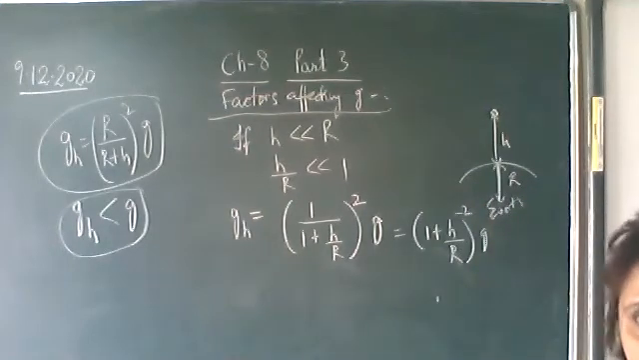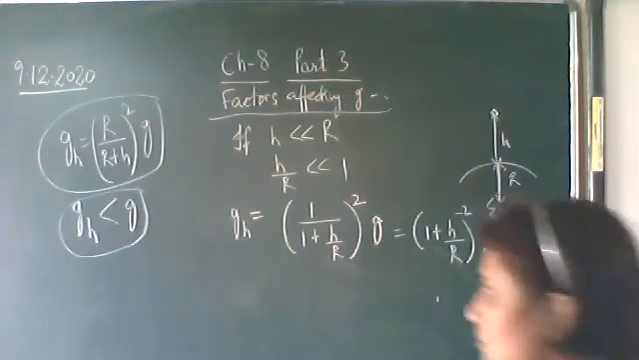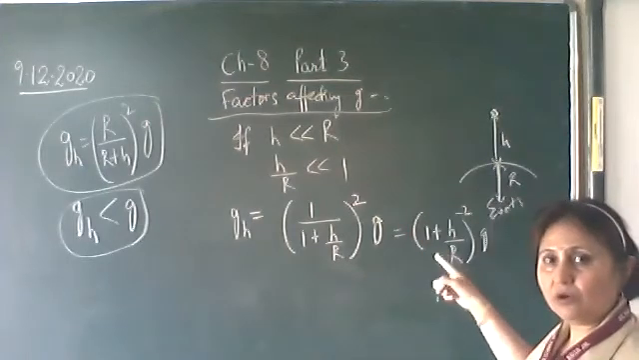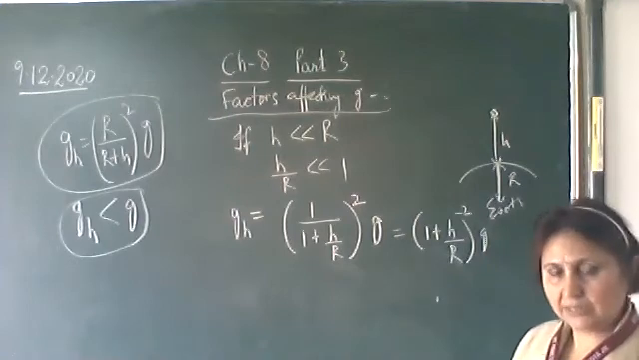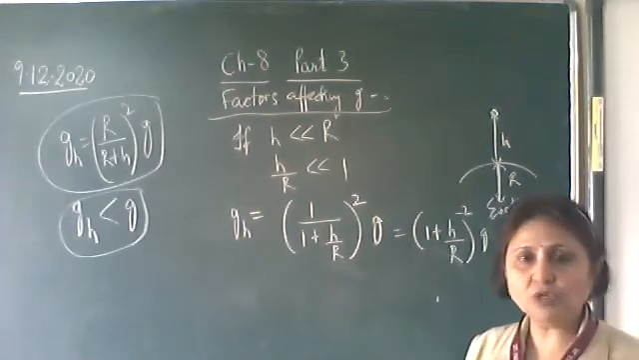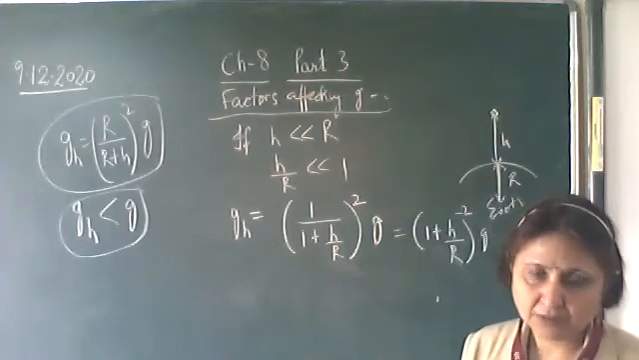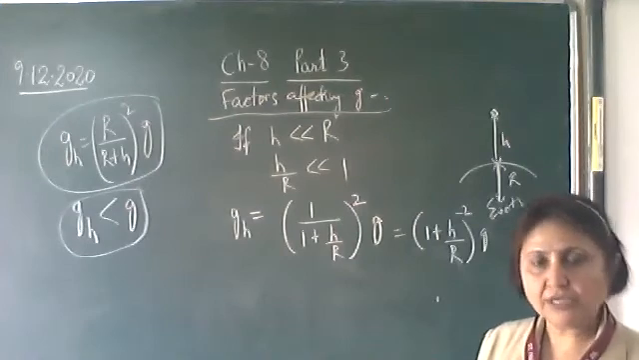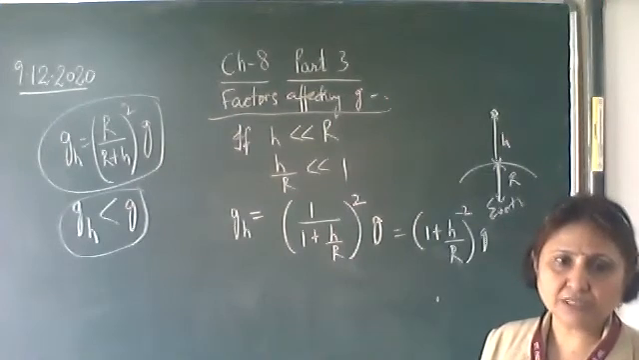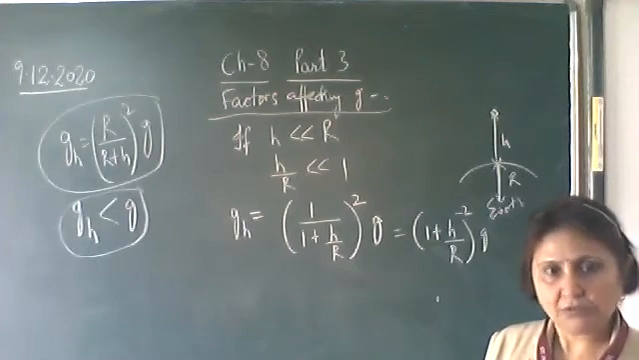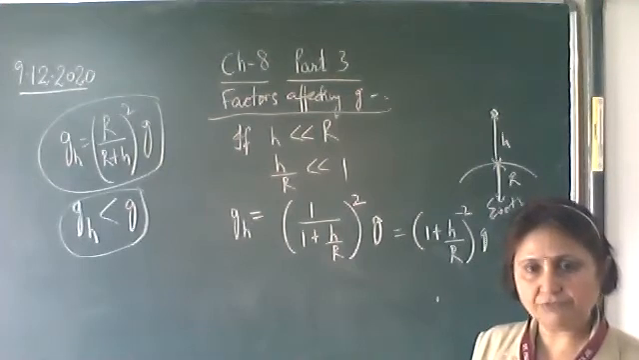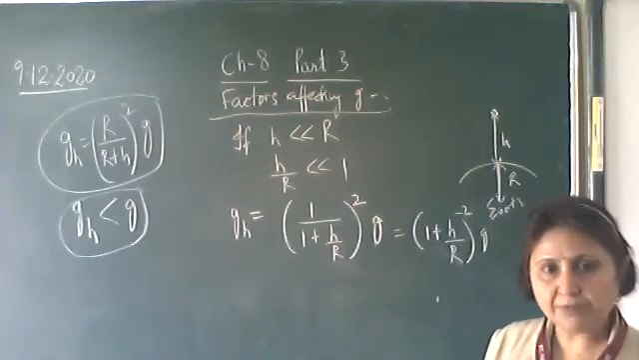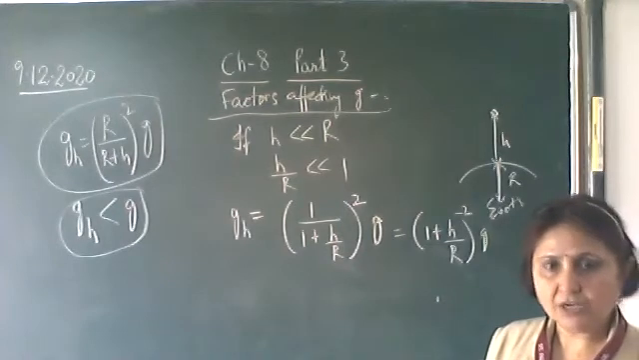Now this can be expanded by binomial theorem. What is binomial theorem? When you expand this, you get a long series. In that series, we will retain only the first two terms. The rest of the terms will be very, very small, so we'll neglect them. Those who have maths will study this binomial theorem in maths. It will be a long series and we retain only the first two terms because the other terms will be very, very small.